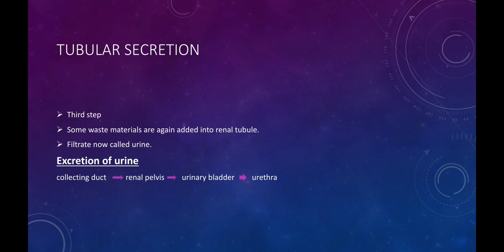From renal pelvis it moves towards the urinary bladder. 300 to 400 ml of urine is collected in the urinary bladder for a temporary period of time. And from urinary bladder urine is sent to urethra and then it is passed out from the body.